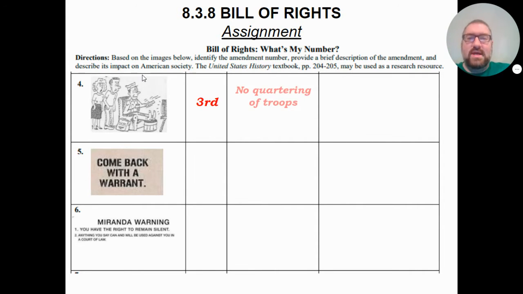And the Third Amendment says that there will be no quartering of troops. What does quartering of troops mean? That means no housing of soldiers. Soldiers cannot live in a citizen's house during peacetime. During wartime, that's a different story. But during peacetime, soldiers do not live in a civilian's house. And this is a direct result of the Quartering Act. So this is why I had the Quartering Act in the bell ringer. The king abused his power during the American Revolution with the Quartering Act.